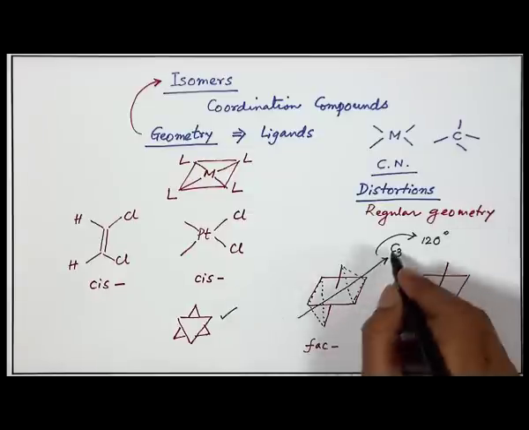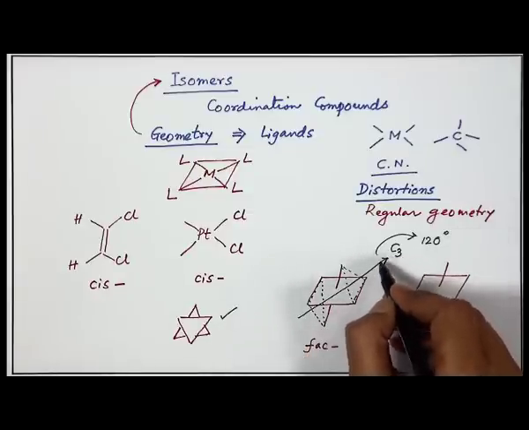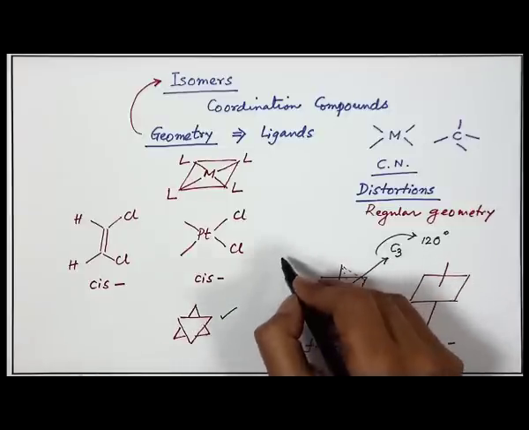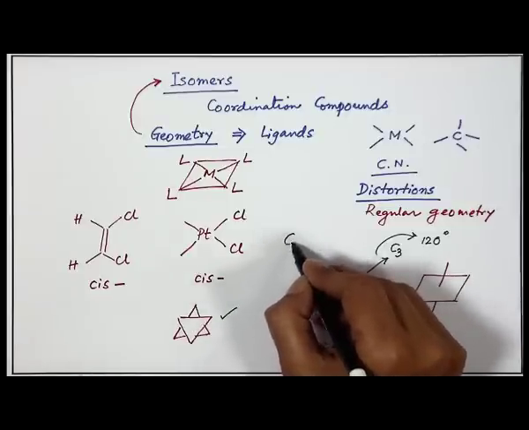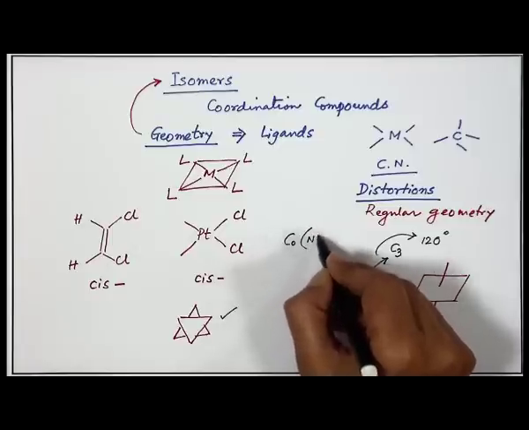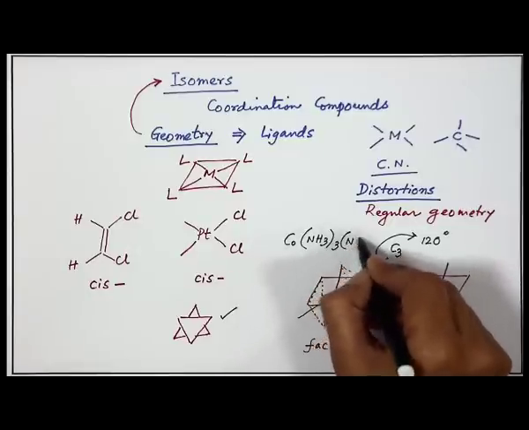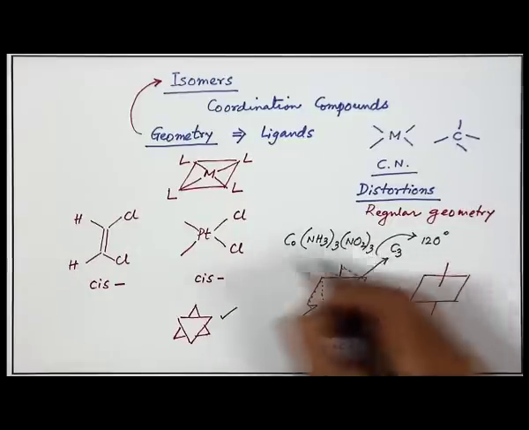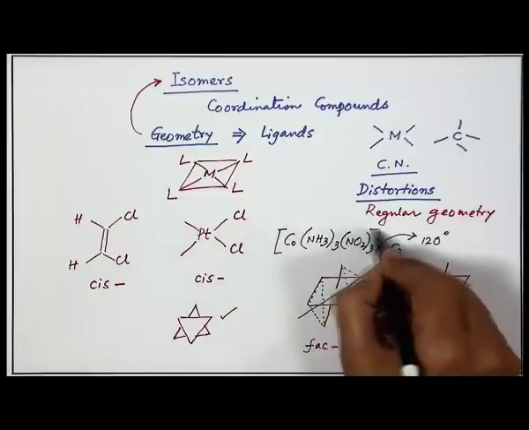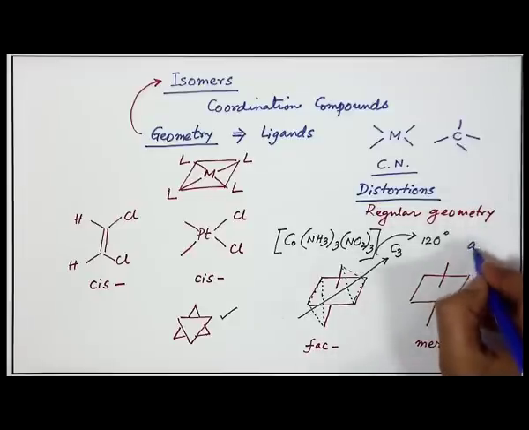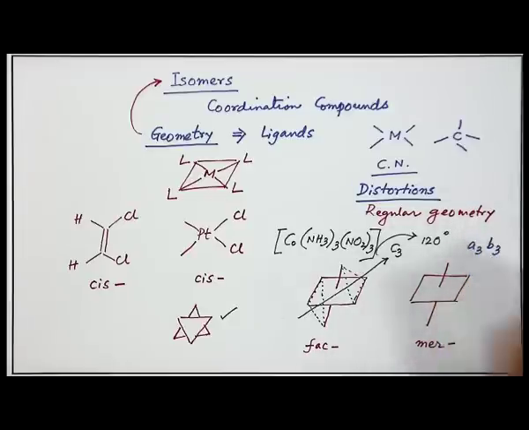So, this is the C3 axis, the symmetry axis with fold C3. Now, for the compound we are talking about, cobalt bound to 3 ammonia and 3 nitrite groups, the type is definitely A3B3.